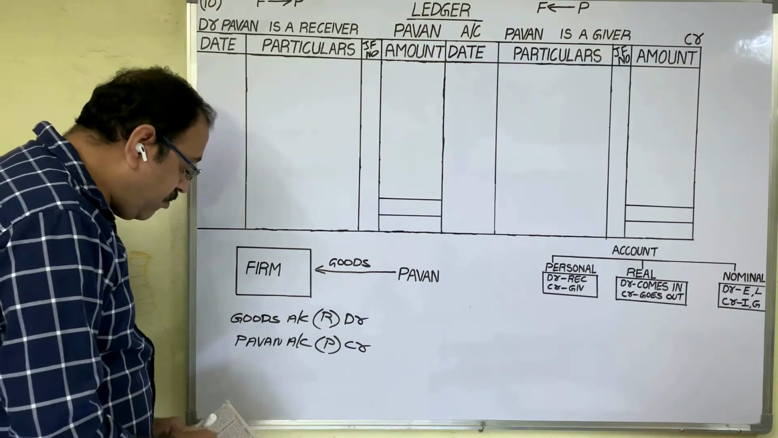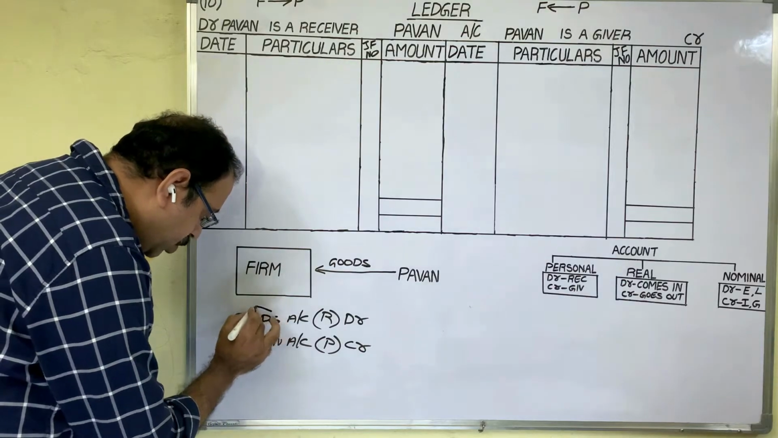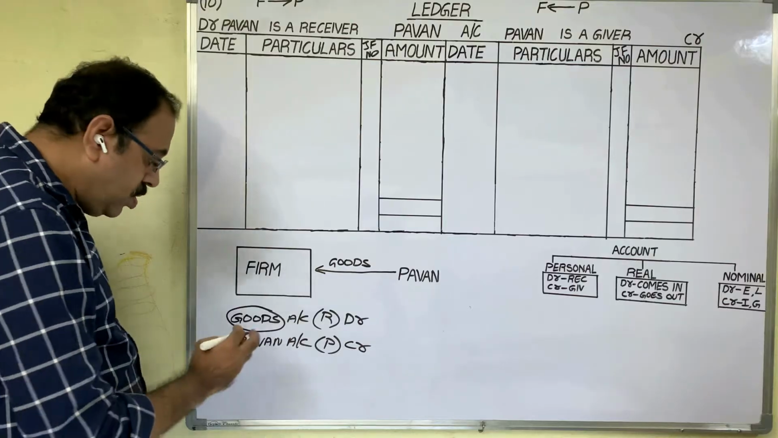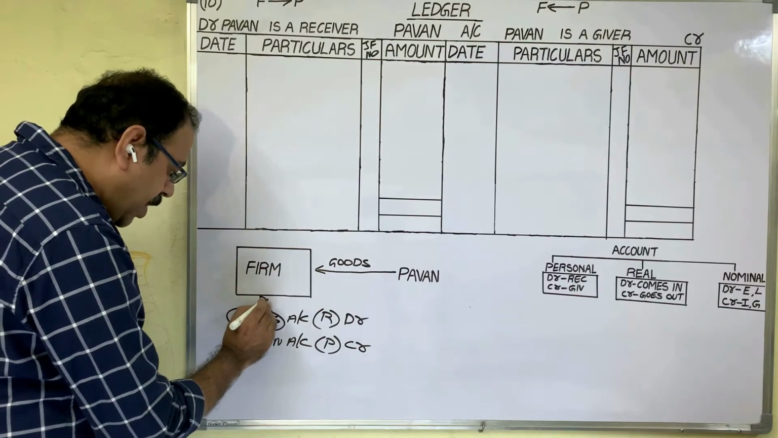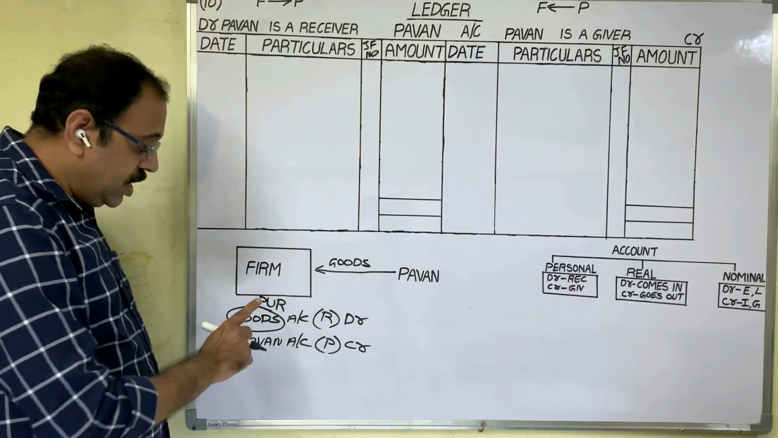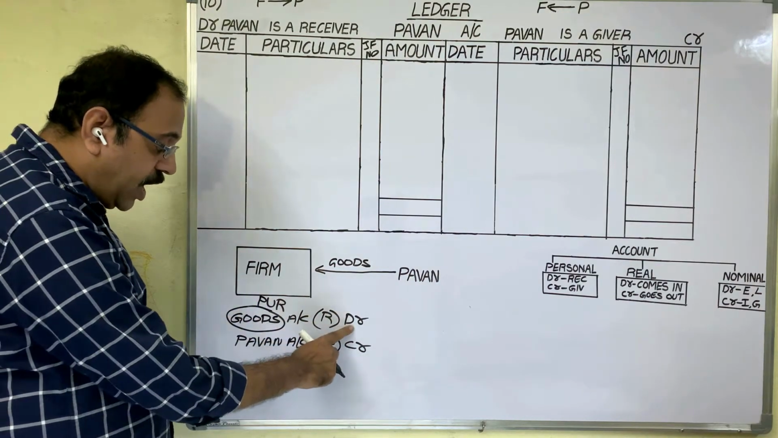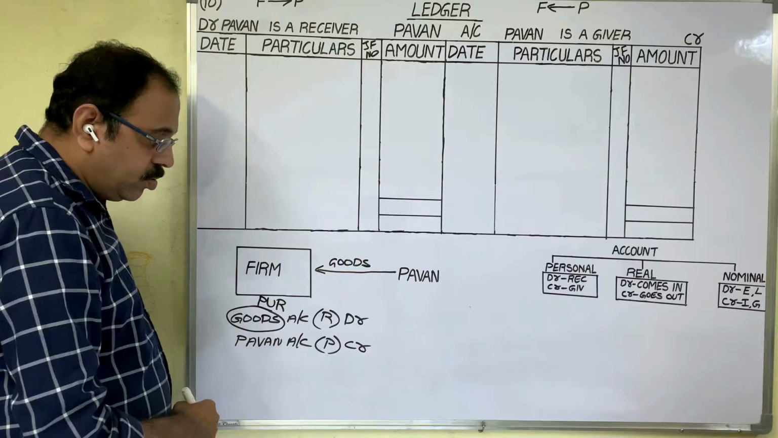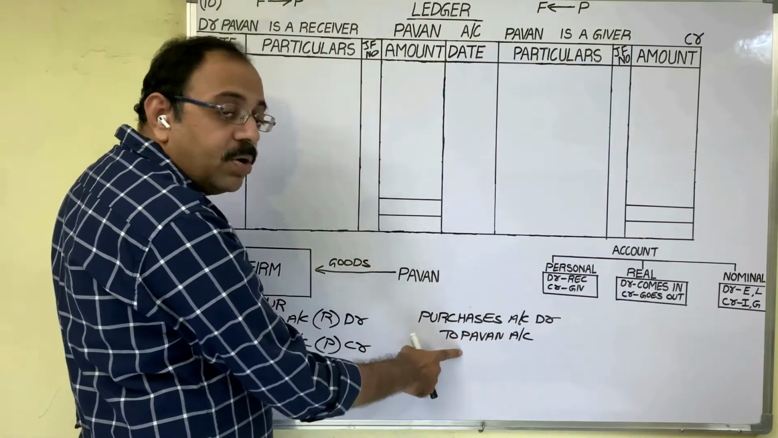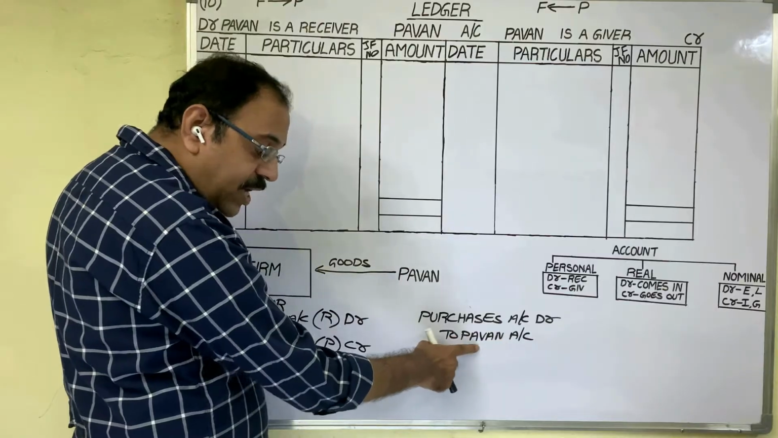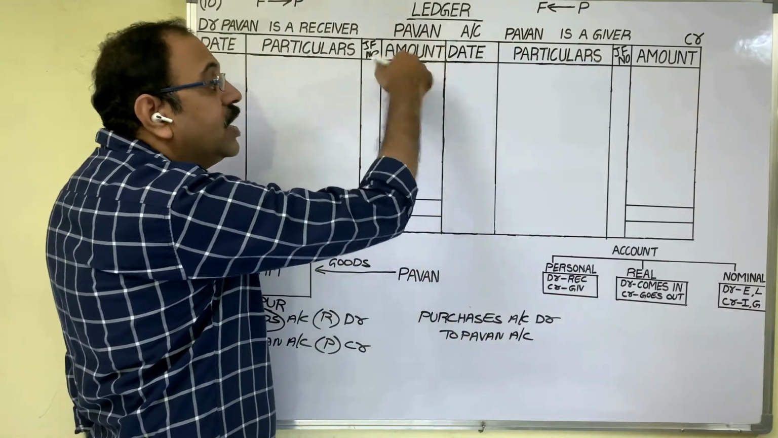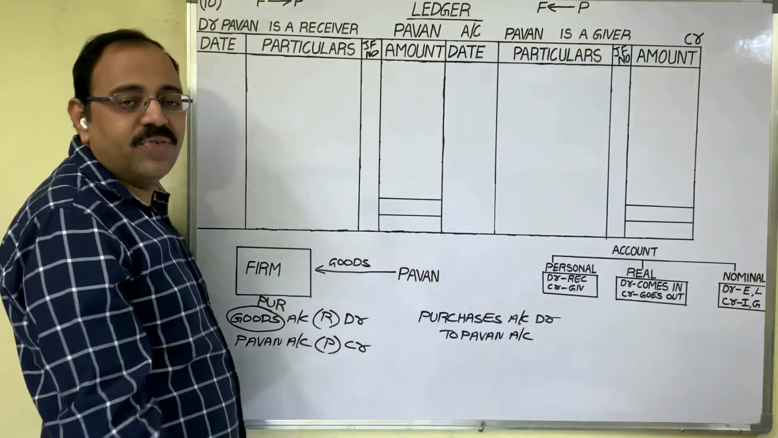Therefore, instead of writing goods word, we should write the transaction name. This is purchase transaction now, so we should debit purchases account. Then what is the final entry? Purchases account debtor to Pawan account. In this journal entry, we are preparing Pawan's account. Pawan account is credited in the entry. Therefore, in Pawan account, credit side we have to post this entry.